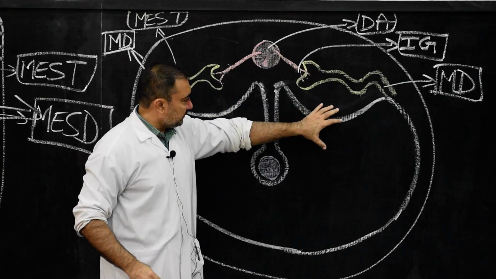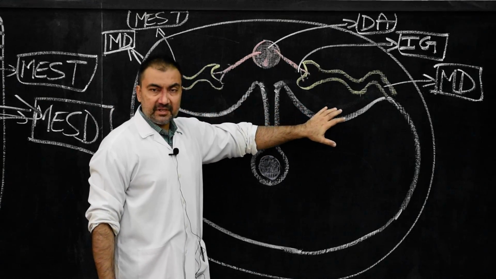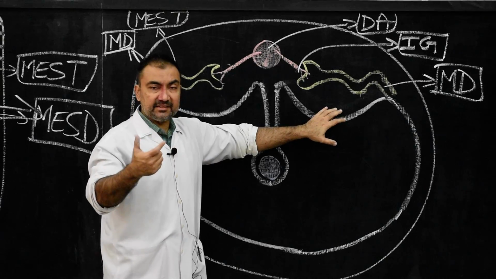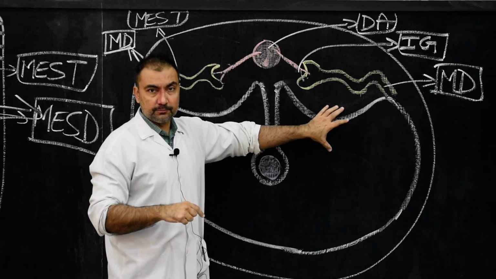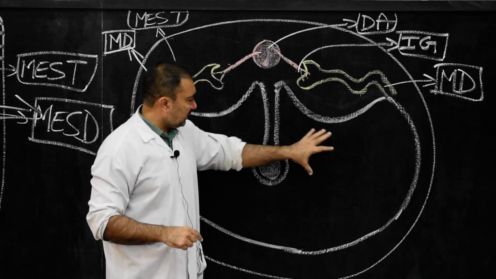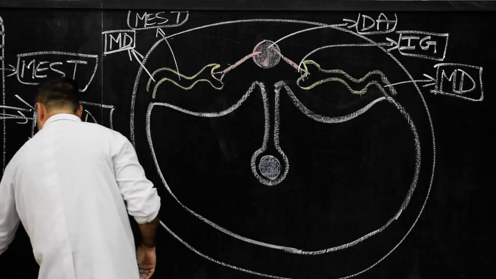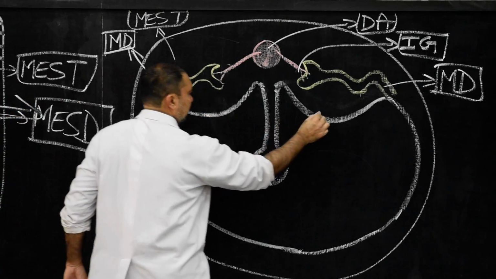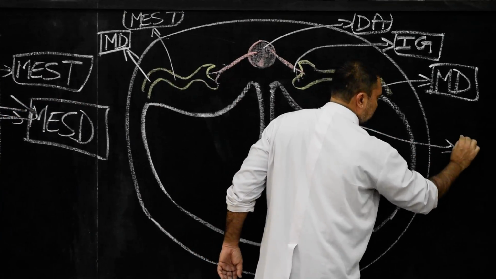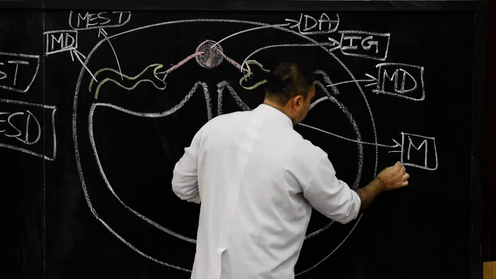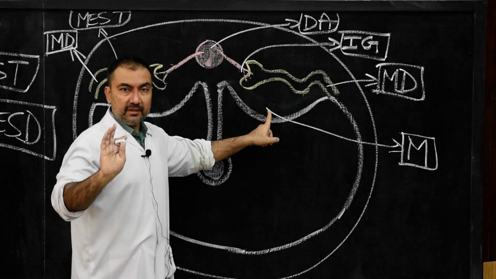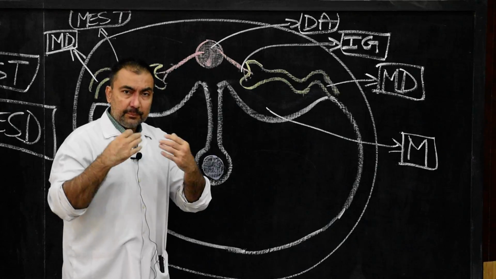This mesonephros will project as a posterior convexity in the posterior part of the coelom. So in the posterior part of the coelomic cavity, there are two convexities, which I will name here as mesonephros, simply.